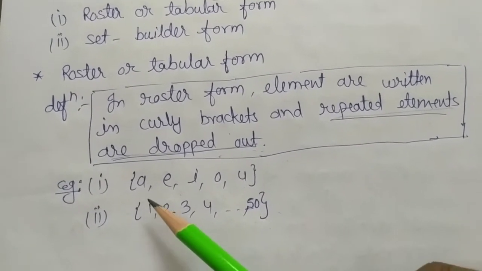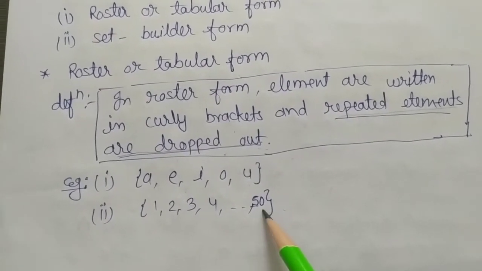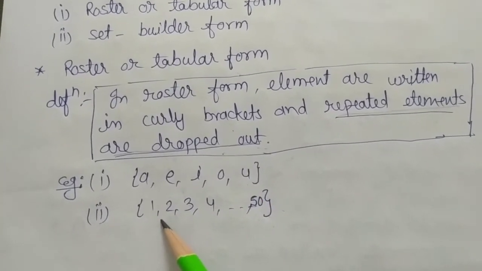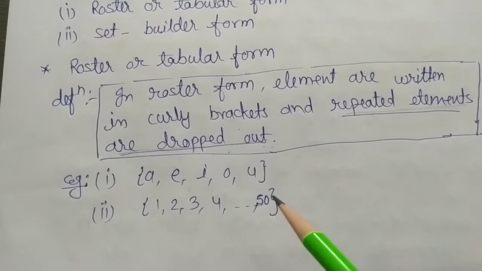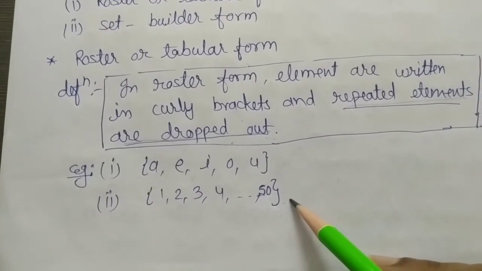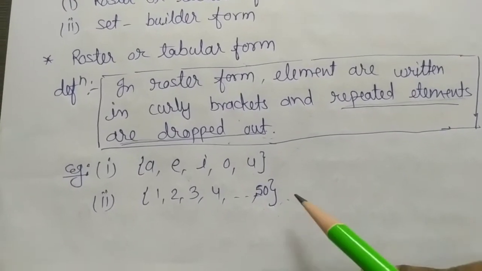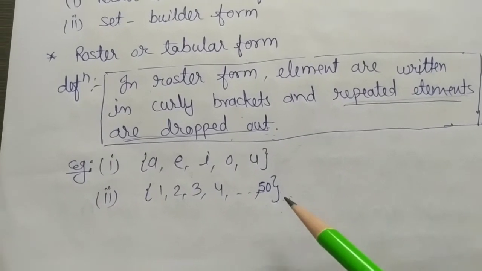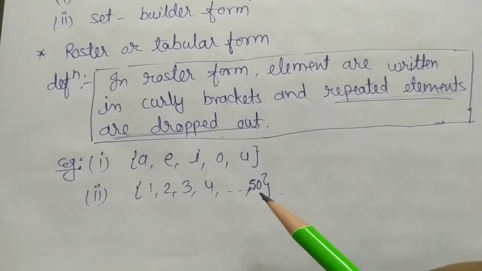Again, for the second example, in the curly braces they are written 1, 2, 3, 4 and so on up to 50. It means all these 50 members are elements of this set, and we have written all the elements in the set. That's why again this form is called roster or tabular form. It means in the roster or tabular form we always write each member in curly braces. So this is called roster or tabular form.